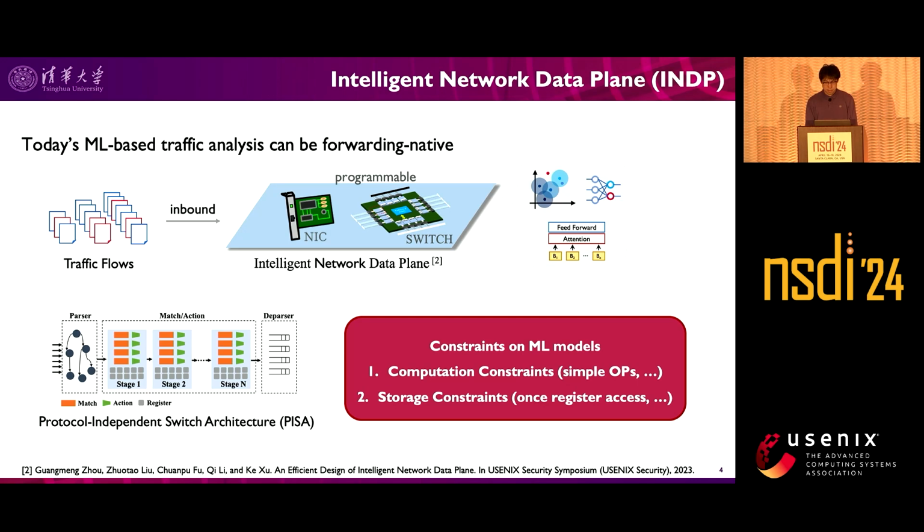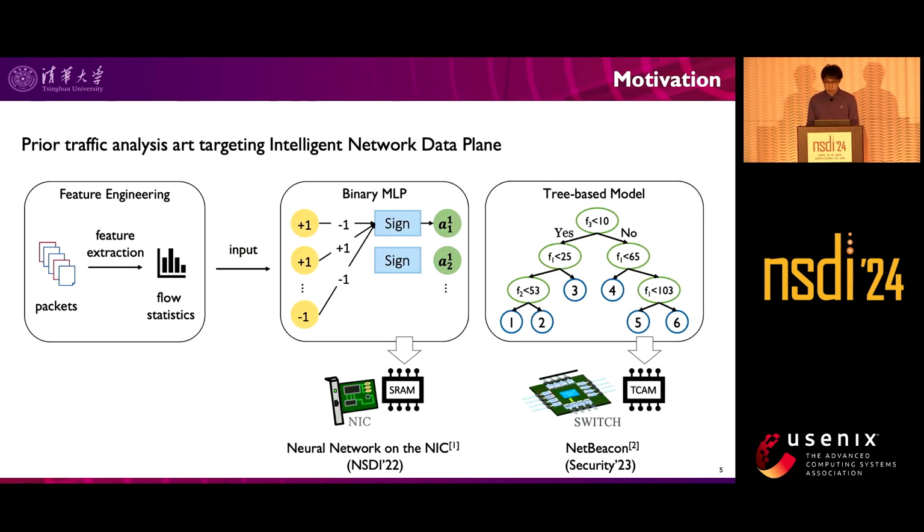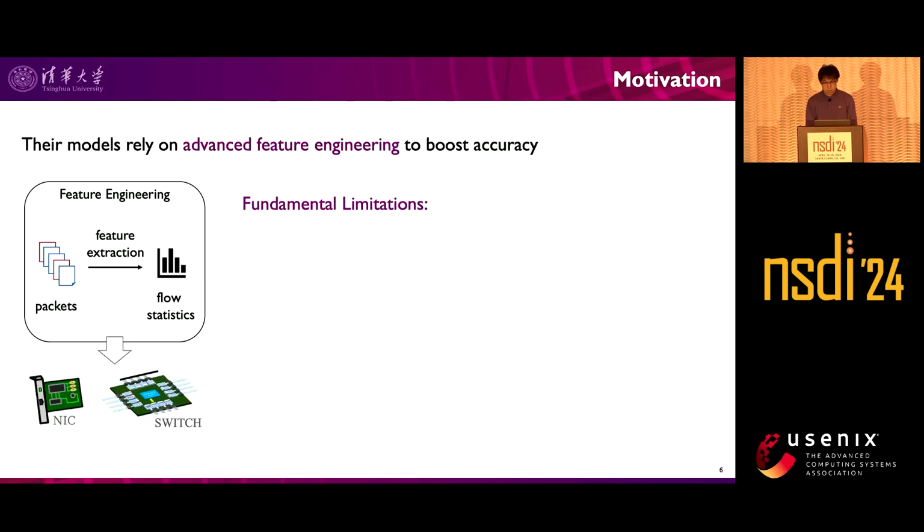intelligent models. As prior traffic analysis art targeting intelligent network data plane, neural network on the NIC deploys multi-layer perceptron on the smart NIC by single-bit model representation and bitwise calculations, while NetBeacon deploys decision tree-based model on the programmable switch by ternary matching and efficient range encoding. In the same manner, their models rely on advanced feature engineering to boost accuracy.